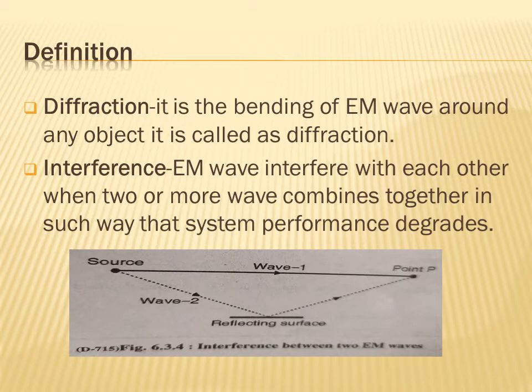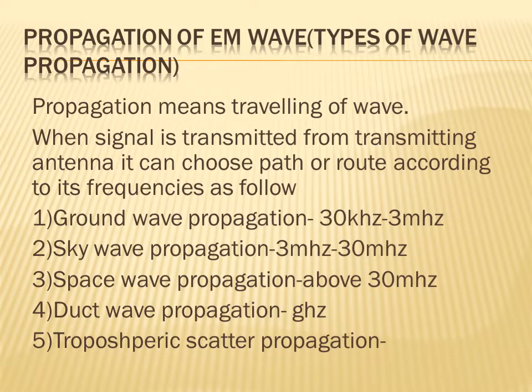Next one is the propagation of electromagnetic waves, which are the types of wave propagation.